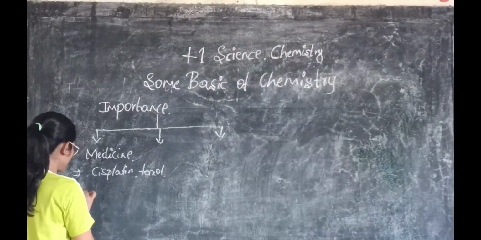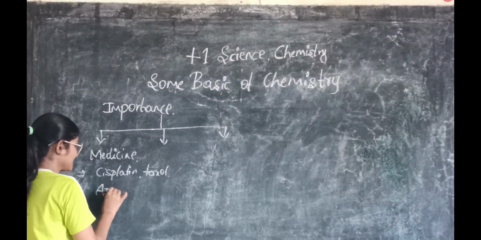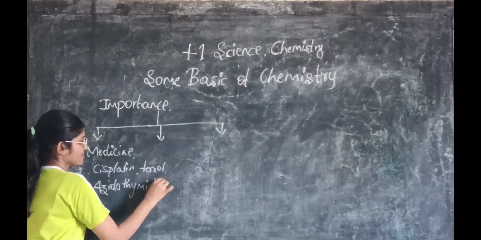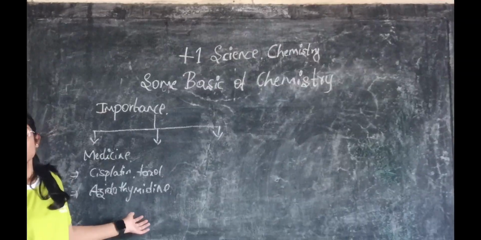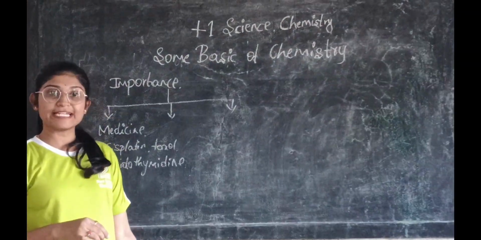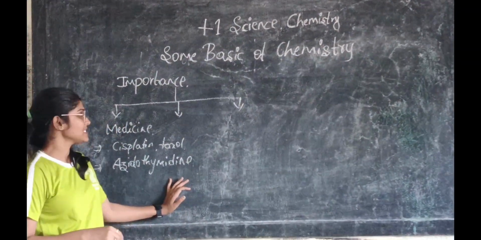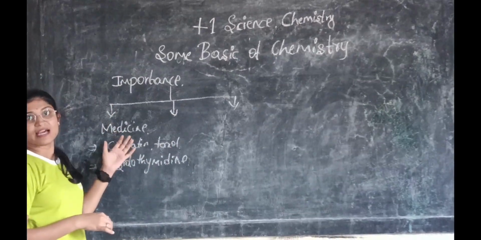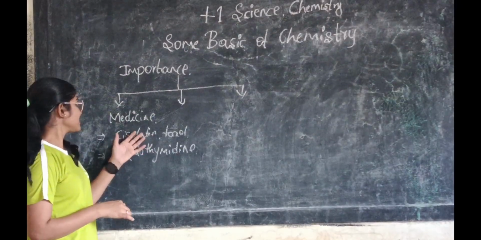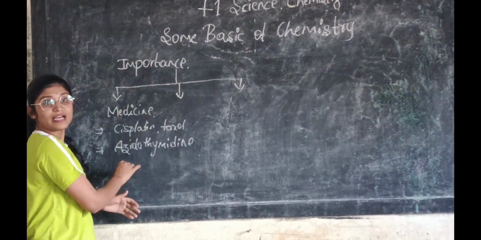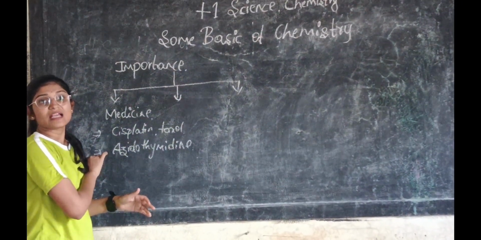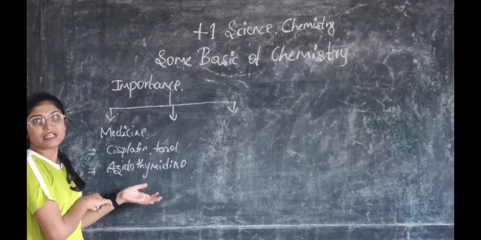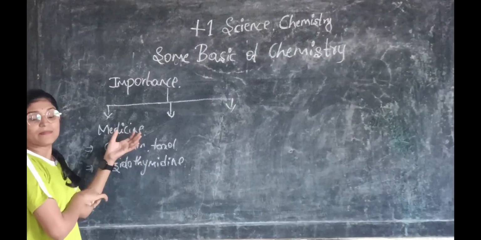And next, azithromycin. This medicine is used to treat AIDS patients. And all these medicines are chemicals. Chemicals are prepared by chemical reactions, and chemical formulas and chemical structures are used to prepare a medicine.